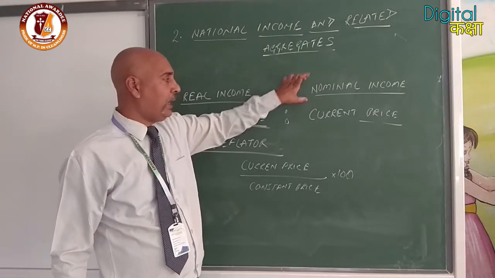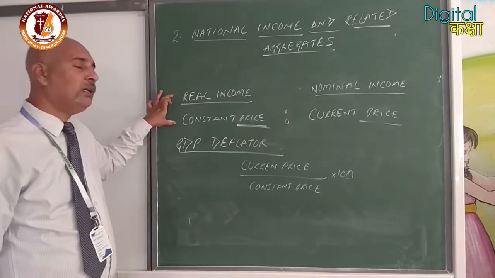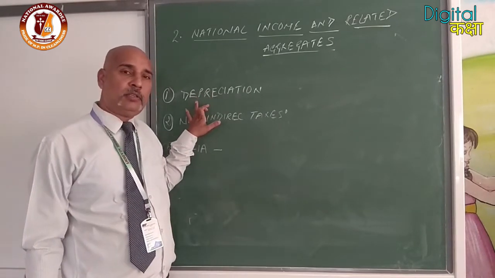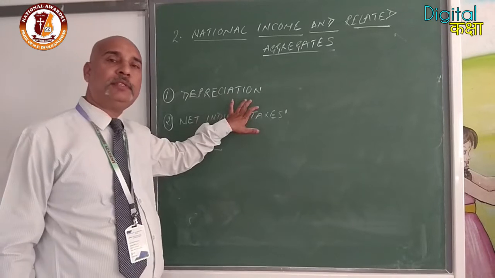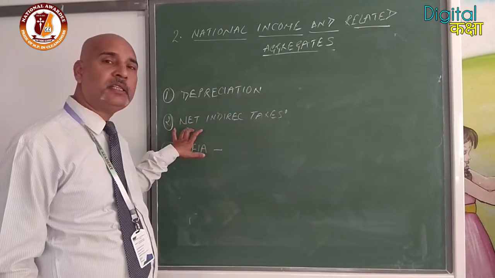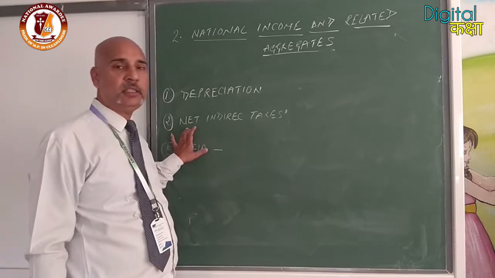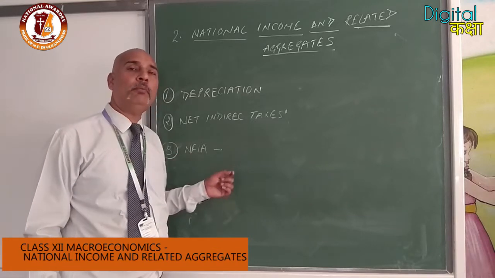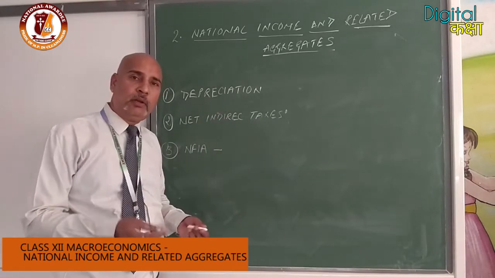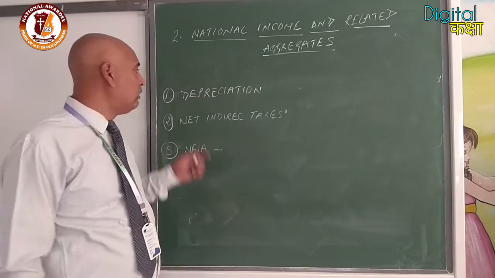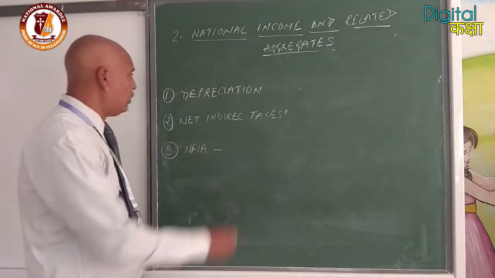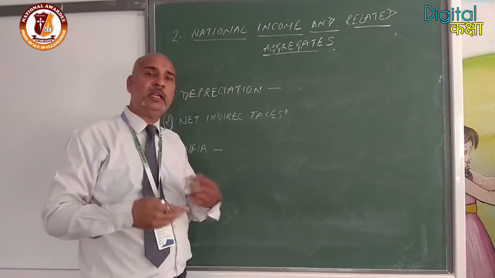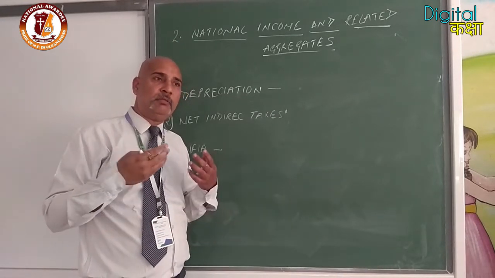Okay. Now three different terms are left. We will discuss them next time. I think you have heard about direct taxes and indirect taxes. Next one is NFIA, that is net factor income from abroad. So we will discuss one by one the role of these three elements while calculating the national income. Now depreciation: when we use a number of things, when we use machinery, there is wear and tear and the production capacity of this machine reduces gradually. This is called depreciation. Clear? How it will be used, we will further discuss. So depreciation, net indirect taxes. How will it be calculated further?